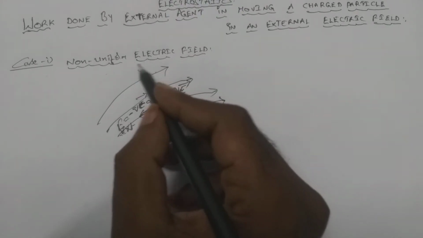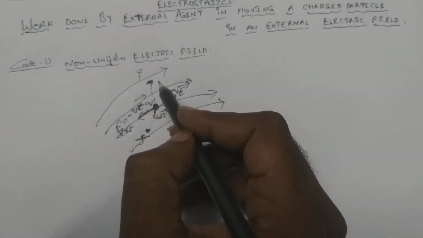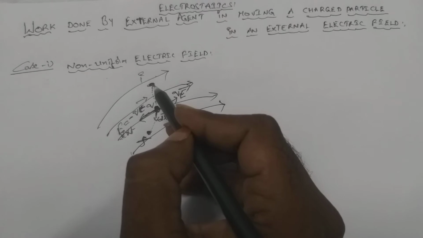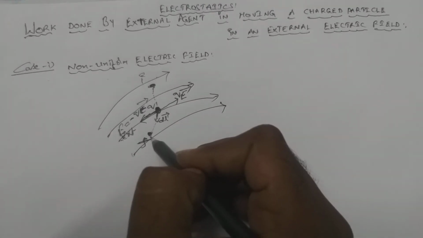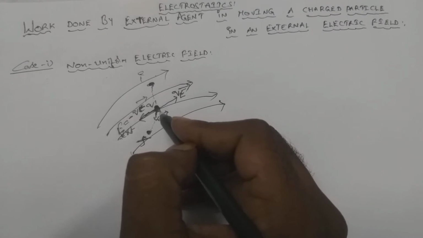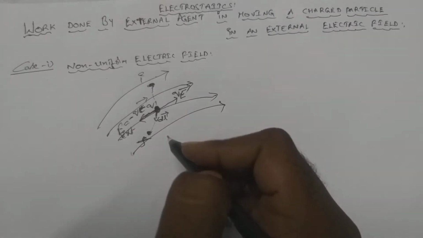Now, as this electric field is non-uniform, in order to find the total work done by the external agent in moving this charged particle from the initial to the final position, let us find the small amount of work done in moving this charged particle through a displacement dl bar.